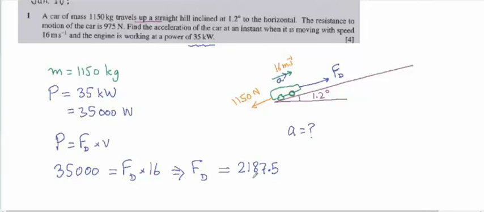Now, other than the resistive force, there will also be the weight component. In the work energy equation, we don't take the weight component, but in Newton's second law, we also consider it. So here I will show another force in the backward direction, which is W sine theta.